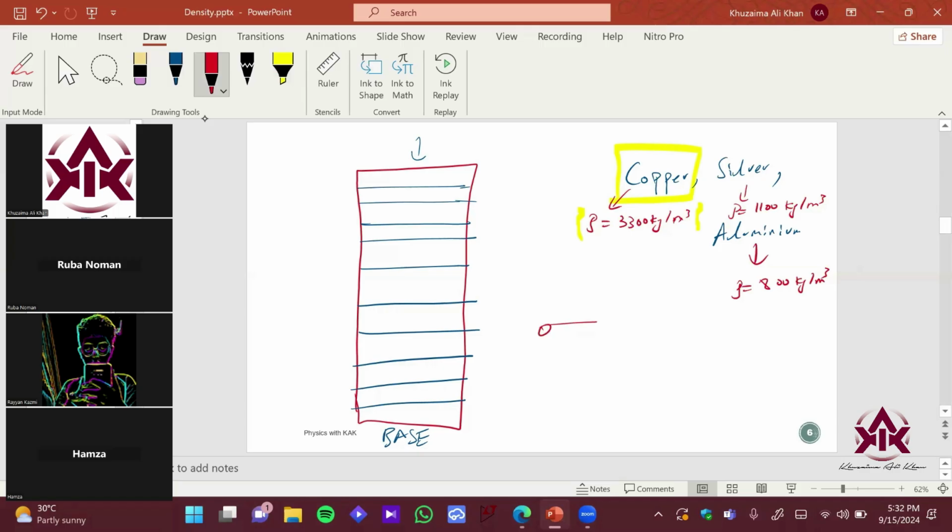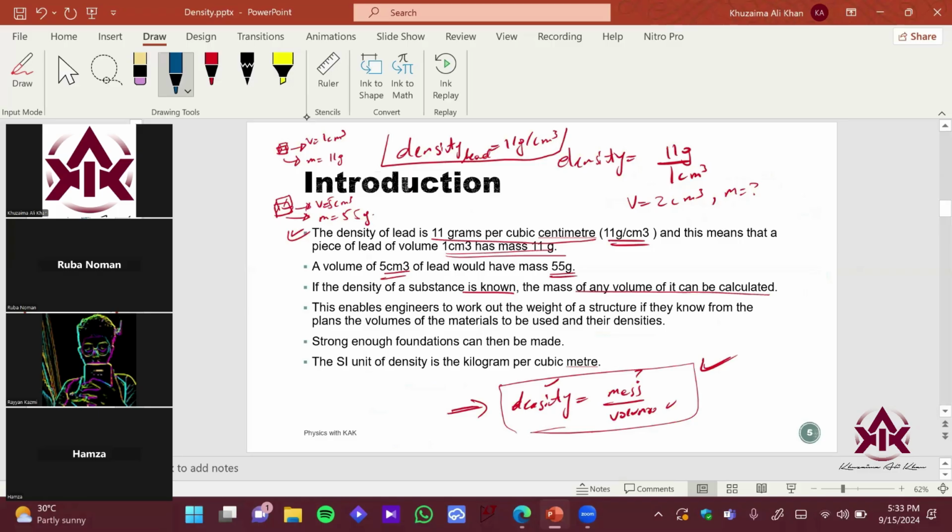Imagine this is the rod which you're going to use for the structure. It is going to be pretty rigid. The atoms inside this particular rod are going to have a lot of matter in it, and it is going to provide a strong structure for the entire building to stand on. Similarly, if you want to design any bridge, building, or structure which needs metal, they are going to analyze the density, and using the density, they design everything.